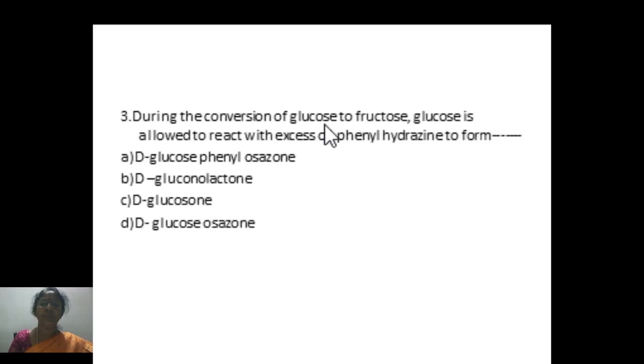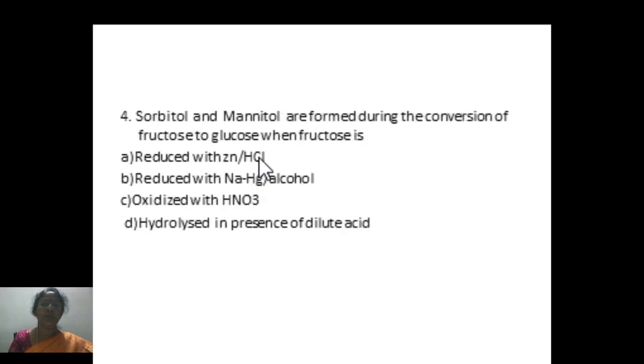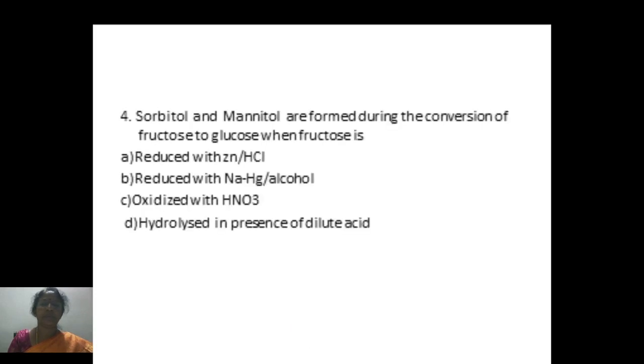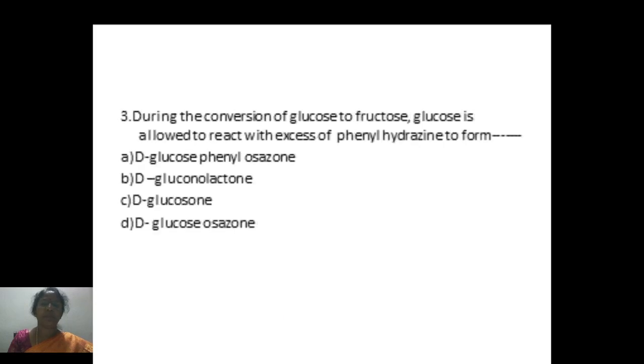During the conversion of glucose to fructose, glucose is allowed to react with excess of phenylhydrazine to form D-glucose phenylosazone.